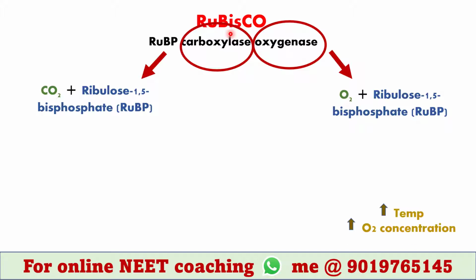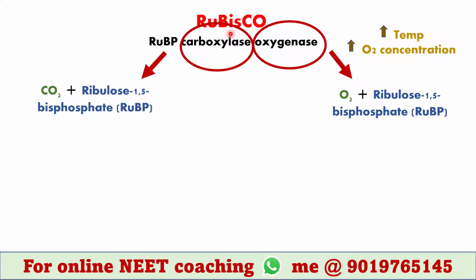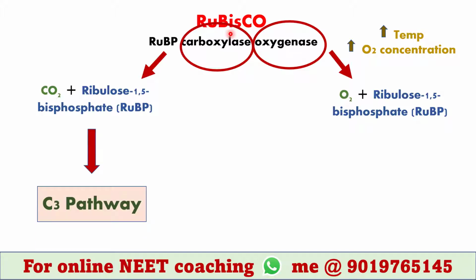When the temperature is very high and oxygen concentration is very high, Rubisco binds oxygen and shows oxygenase activity. When Rubisco uses carbon dioxide and ribulose 1,5-bisphosphate, it follows C3 pathway, which I have already mentioned.